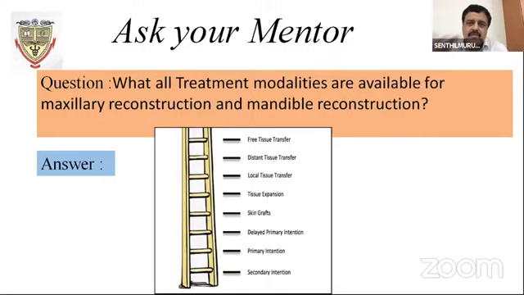As I said, compartment syndrome is also commonly seen in the radial forearm flap. That is more commonly involved. So all these factors have to be taken into account: operating time and donor vascular anomalies. Preoperative assessment is very, very important for a maxillofacial surgeon. No one can skip that. No one can escape that kind of complication. If there are vascular anomalies in the leg or the limb, whatever it is, you can't justify that at all.